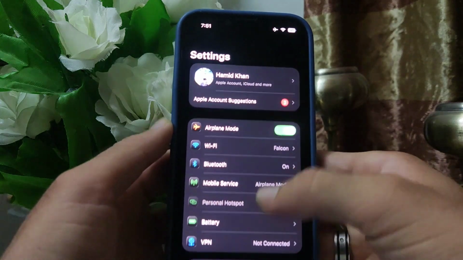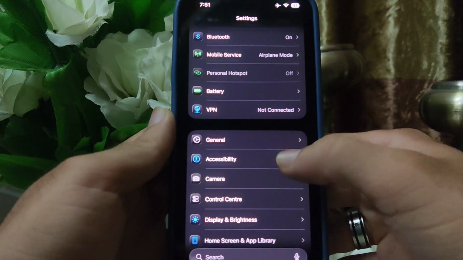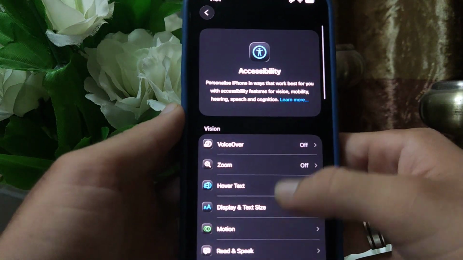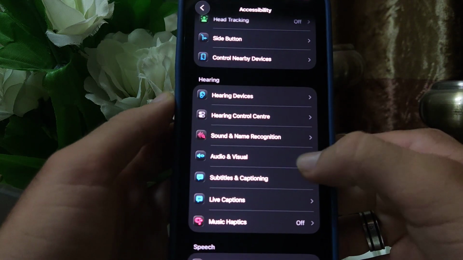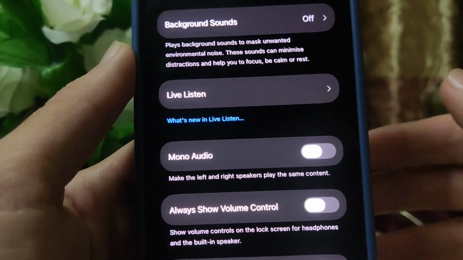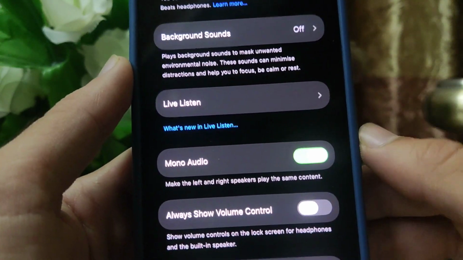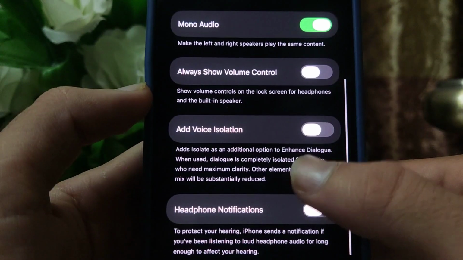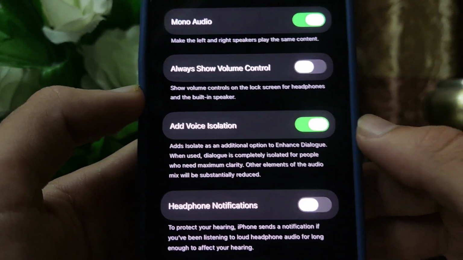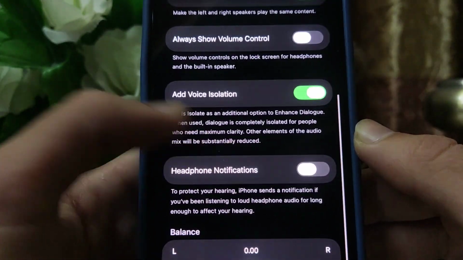Then go to Accessibility. Here scroll down and open Audio and Visuals. The first option you have to turn on is mono audio. It means both earbuds will play the same content. After that, you have to turn on voice isolation. It will improve the dialogue and make sound completely isolated.